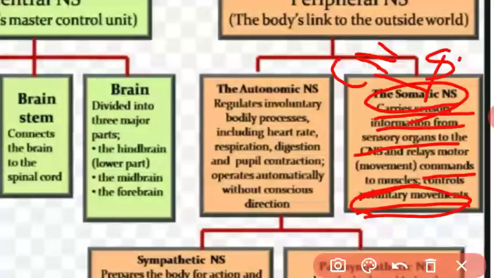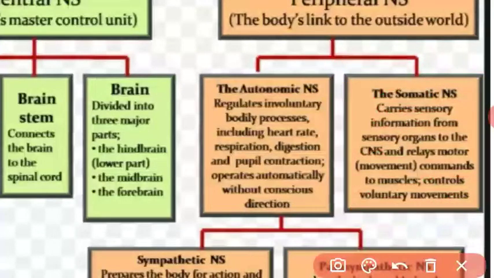Got it, students? Now in this video we are going to study the autonomic nervous system in detail. The autonomic nervous system consists of pairs of nerves and ganglia. What are the nerve and the ganglion? I explained in my previous video, so go through it and watch this video and understand what the nerve is and what the ganglion is.